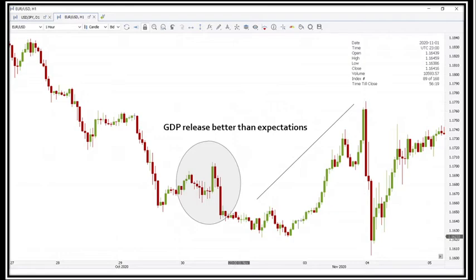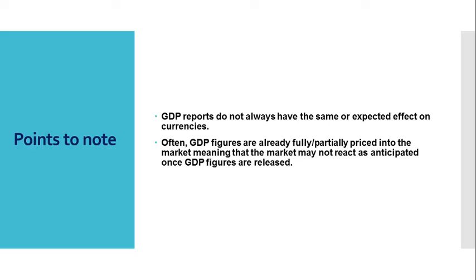GDP release is better than expectations. There are some points to note about GDP. GDP reports do not always have the same or expected effect on currencies. Often, GDP figures are already fully or partially priced into the market, meaning that the market may not react as anticipated once GDP figures are released.